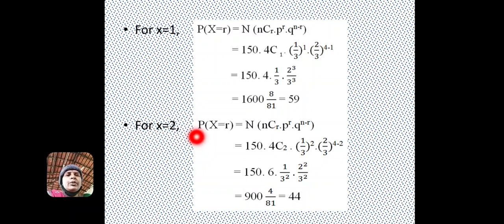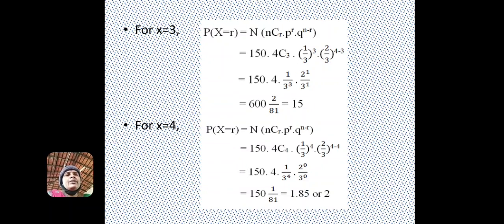For x equal to 2, P of x equal to 2 is N into nCr, that is 150 into 4C2 into 1 by 3 to the power of 2 into 2 by 3 to the power of 4 minus 2. 4C2 is 6, because 4 into 3 into 2 into 1 divided by 2 into 1 into 2 into 1, so 4 is cancelled, and 3 twos are 6. So 1 by 3 to the power of 2, 2 to the power of 2 divided by 3 to the power of 2. So 900 into 4 by 81. So, the answer is 44.